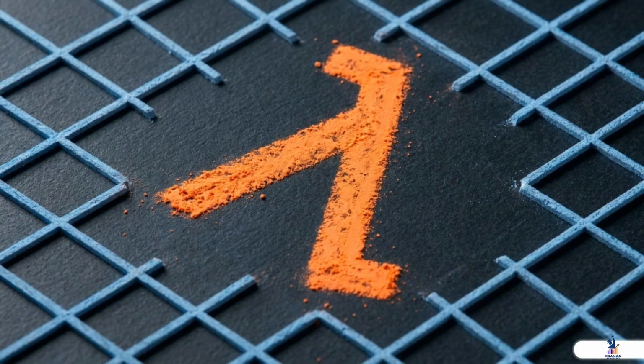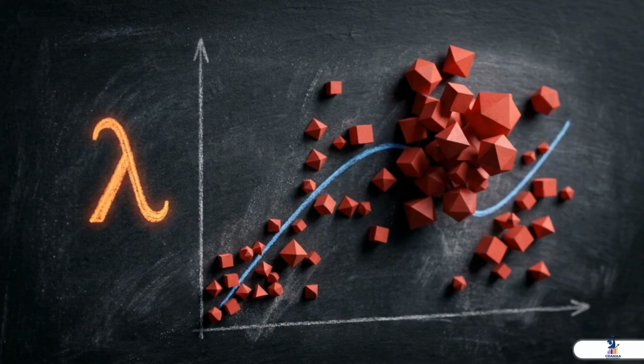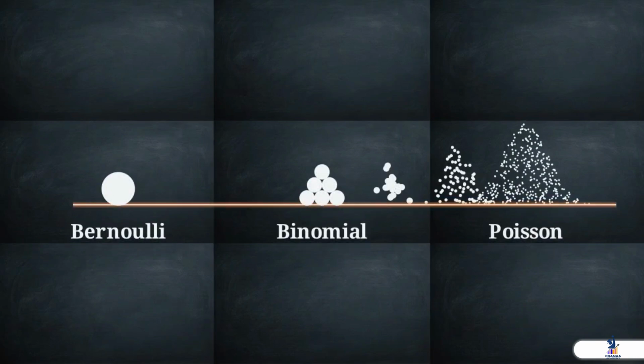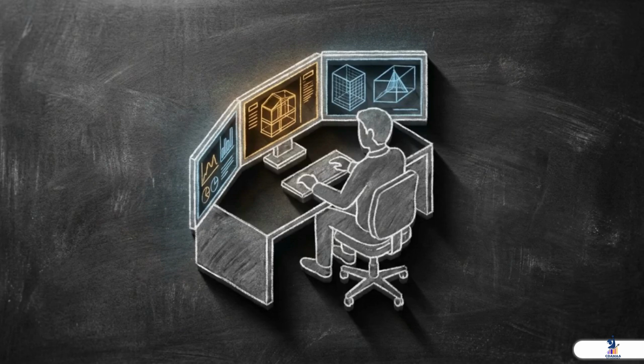You must ensure the rate, lambda, corresponds exactly to the time or space interval being analyzed, or the model will yield results that do not align with reality. By viewing probability as a progression from a single Bernoulli trial to the Poisson limit, analysts move from memorizing formulas to building models that reflect the actual constraints of their data.